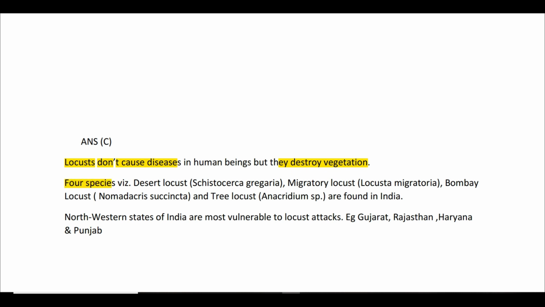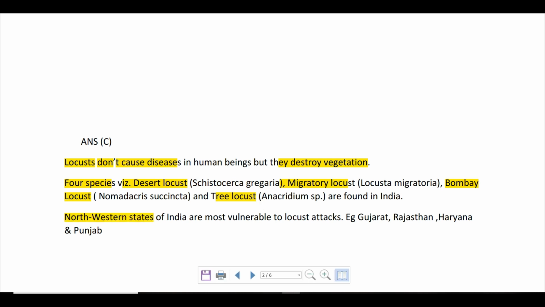The 4 species of locusts which are found in India are the desert locust, migratory locust, Bombay locust, and you will also have the tree locust. So desert locust, migratory locust, Bombay locust, and tree locust. I do not think that UPSC will be asking you about their scientific names. It's not possible for everyone to remember so many scientific names. Just remember the common names: desert, migratory, Bombay, and you have the tree locust.